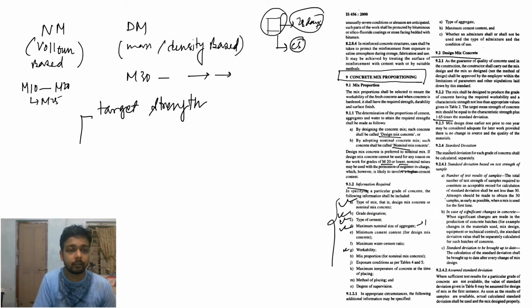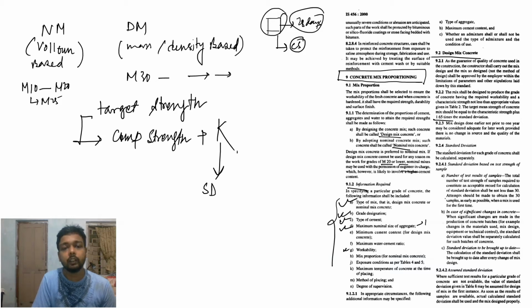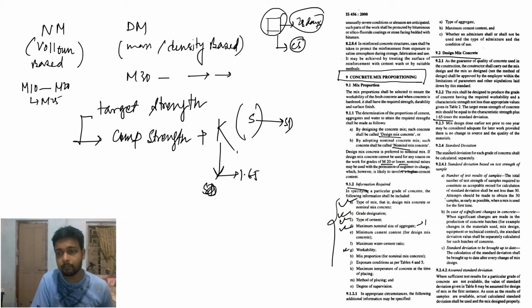The target strength equals the characteristic compressive strength plus K into S, where S is the standard deviation. The value of K is 1.65. Standard deviation of each grade of concrete shall be calculated separately.